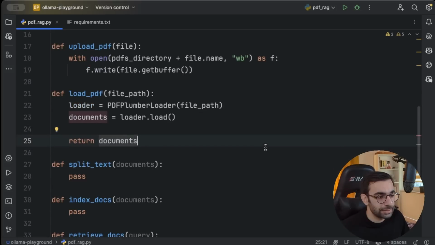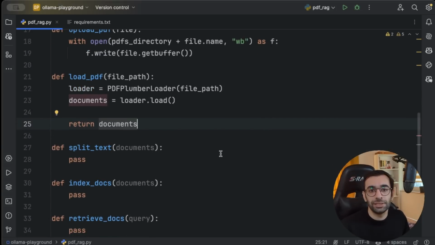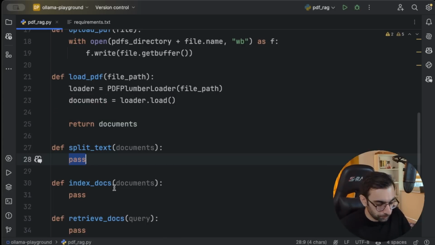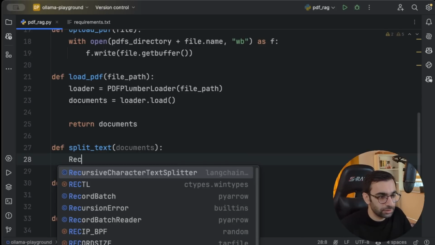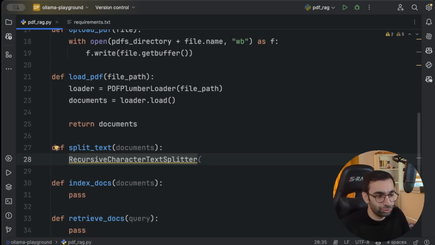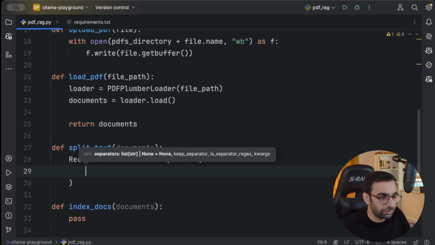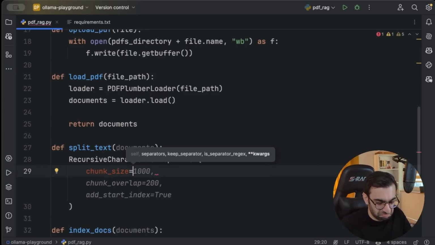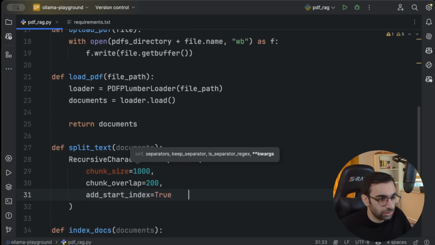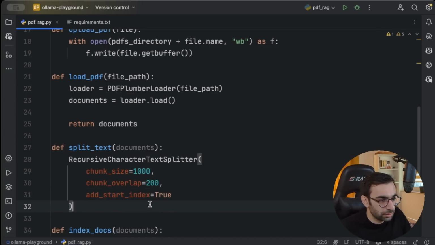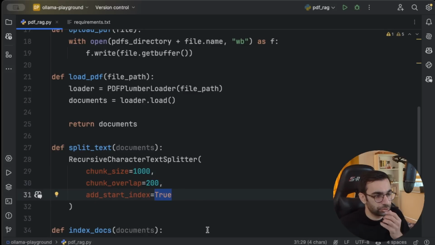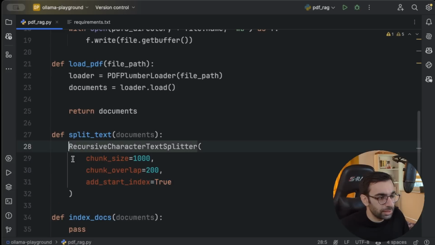Next I'm going to pass these documents to be split into smaller chunks. I'm going to use LangChain's recursive text splitter here. So I will say recursive character text splitter, and then you need to define the chunk size and everything. I would say a chunk size of 1000 looks good. Actually, let's use the default that is being suggested by Copilot. Chunk size 1000, overlap 200, and add start index true. That is a good default. This is my text splitter.